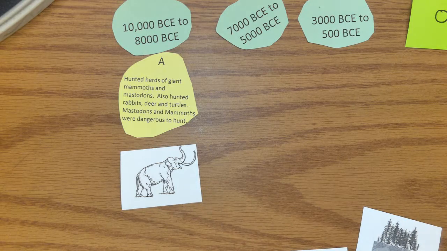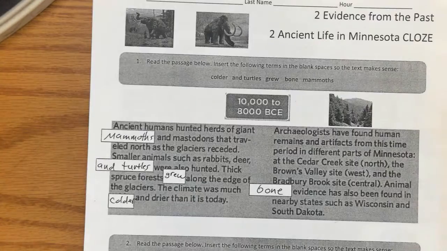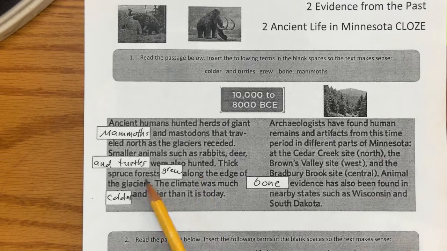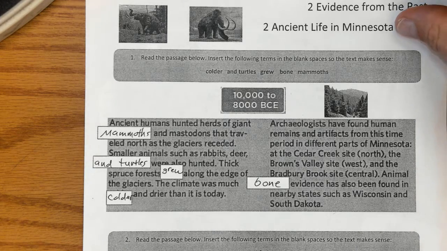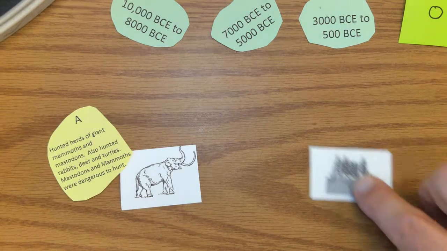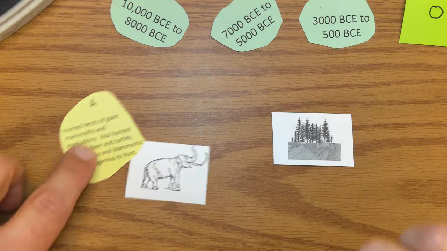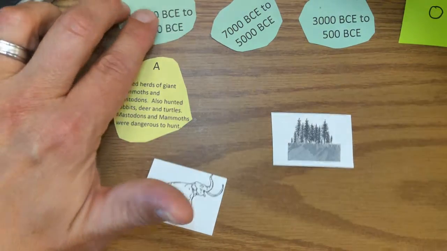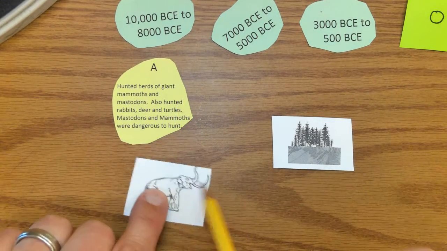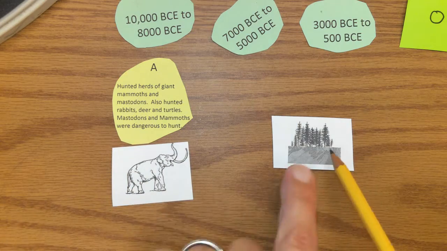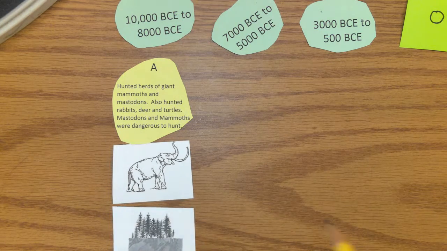Okay, well then you're going to move that mastodon into this column as well. Now on your text it also will talk about the climate at the time. So it says thick spruce forest grew along the edge of glaciers. The climate was much colder and drier than it is today. Okay, so it said spruce forests, colder and drier climate. Let's see if there's any of those. Oh, look at this. Here's a spruce forest. So now I've got 10,000 BCE, hunted herds of giant mammoths. Here's a mammoth. Here are spruce forests.